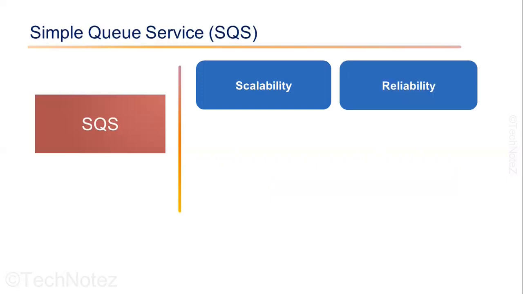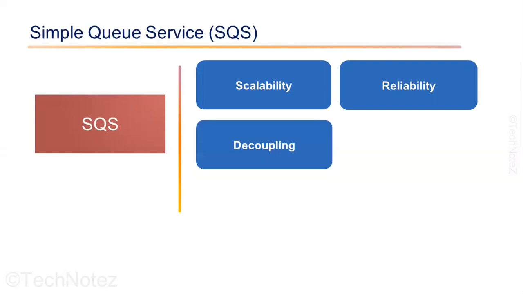Reliability. Amazon SQS is designed to be highly available and fault tolerant. It replicates the messages across multiple availability zones to ensure that your messages are always available when you need them. Amazon SQS enables the decoupling of the components in your distributed application. This allows you to build applications that are more resilient and fault tolerant.